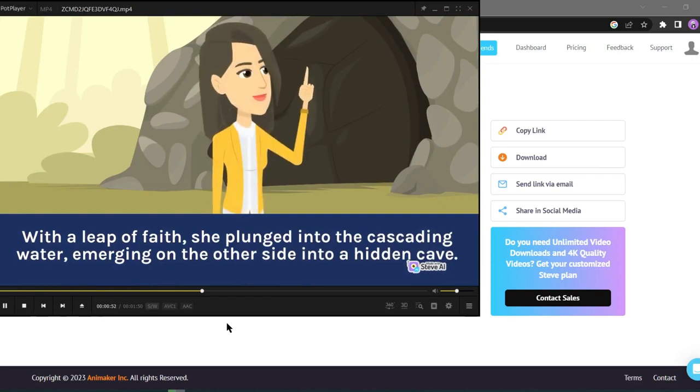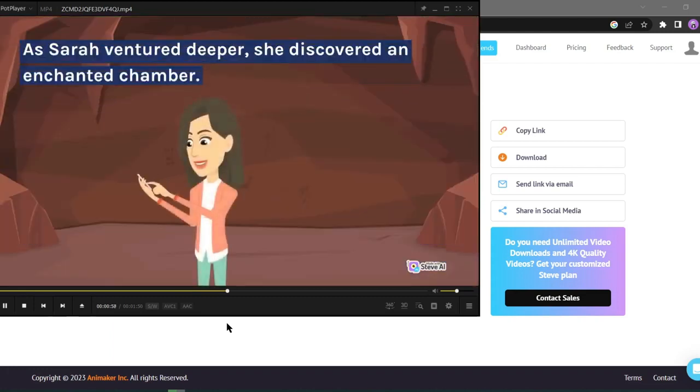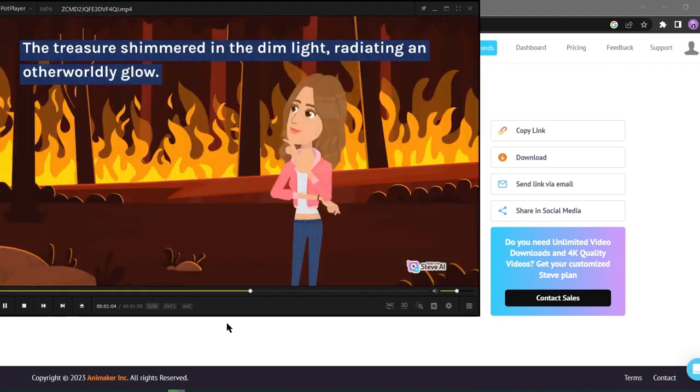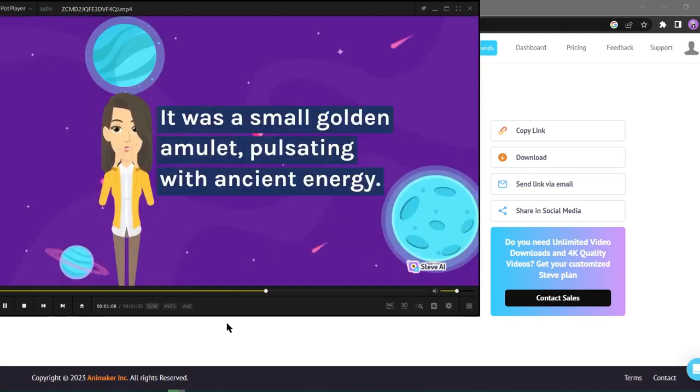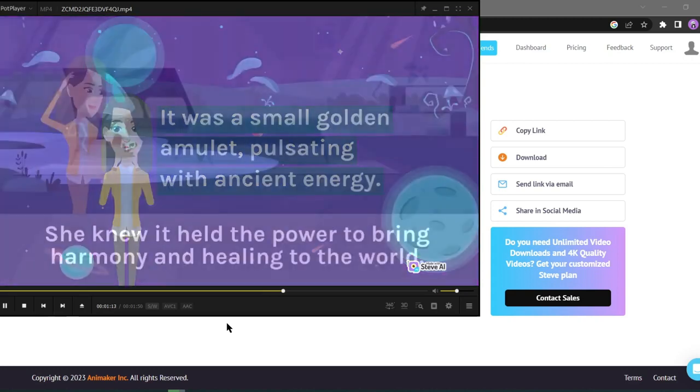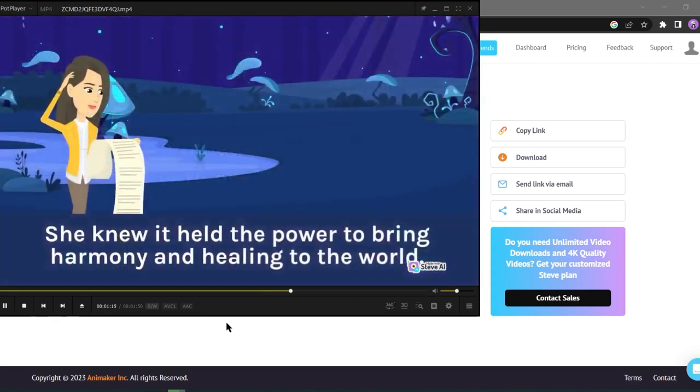With a leap of faith, she plunged into the cascading water, emerging on the other side into a hidden cave. As Sarah ventured deeper, she discovered an enchanted chamber. The treasure shimmered in the dim light, radiating an otherworldly glow. It was a small golden amulet, pulsating with ancient energy. She knew it held the power to bring harmony and healing to the world.